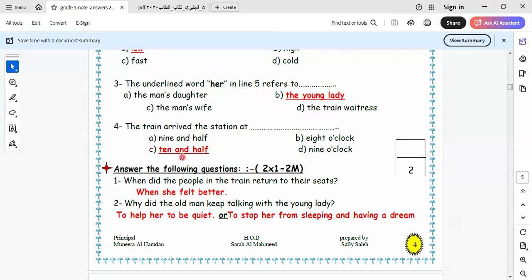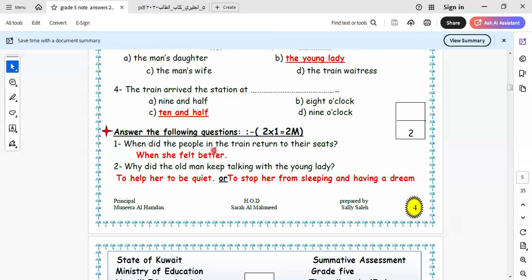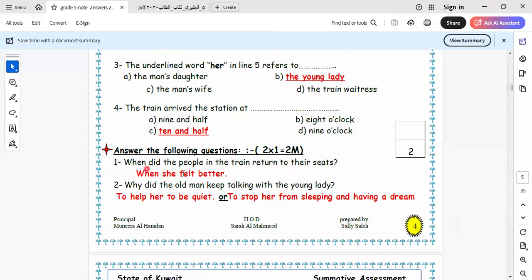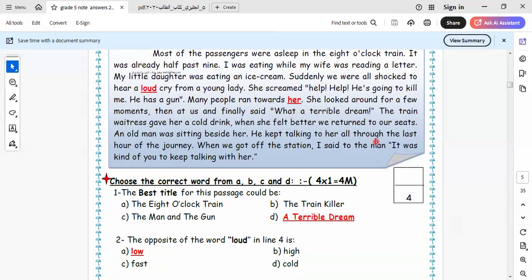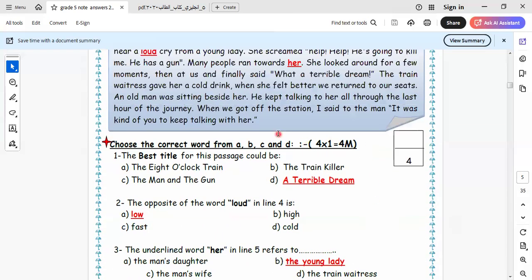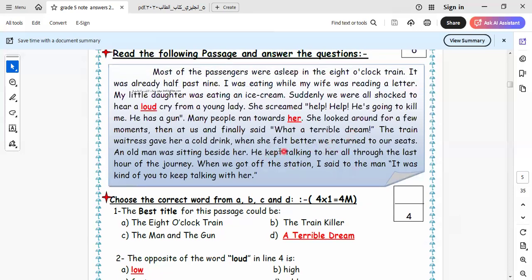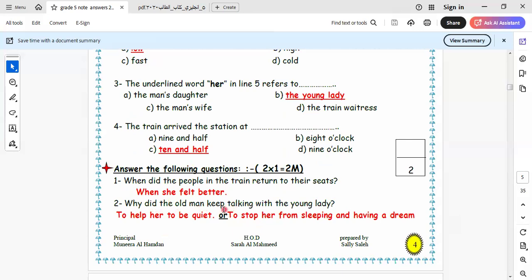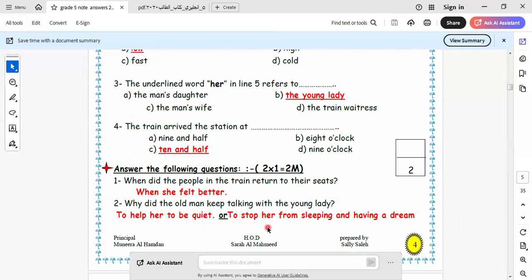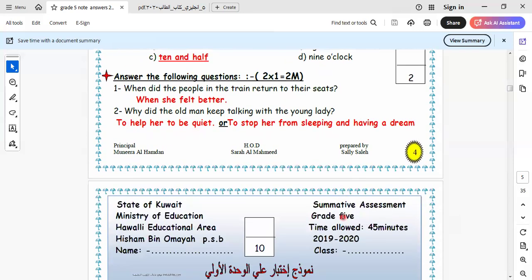The train arrived at the station at 10:30. When did people in the train return to their seats? So here, when asks about the time. When she felt better, they returned to their seats. Why did the old man keep talking with the young lady? So here, why asks about the reason: to help her to be quiet, or to stop her from sleeping and having a dream.